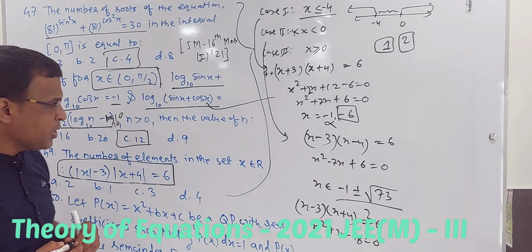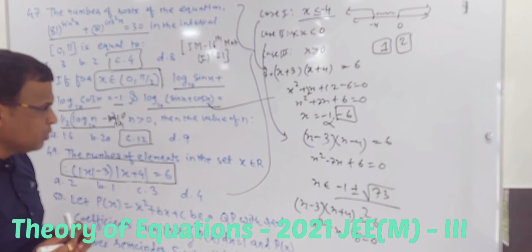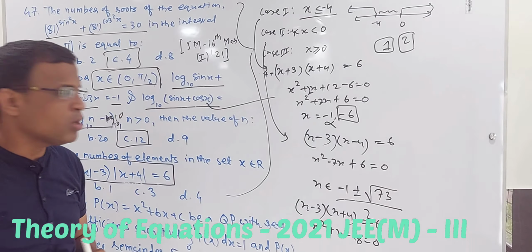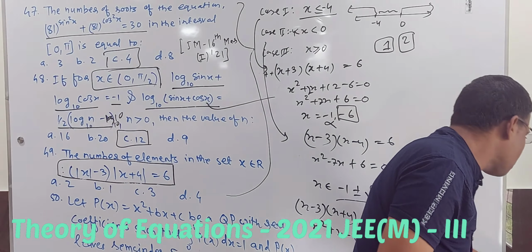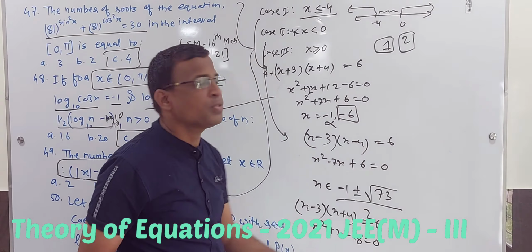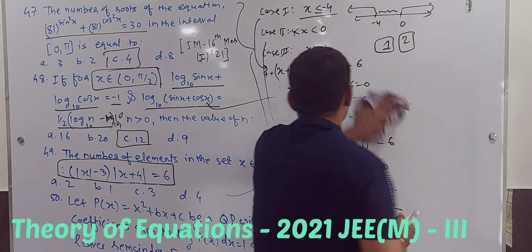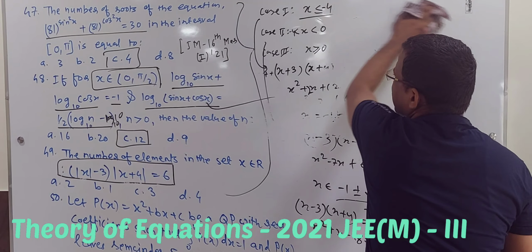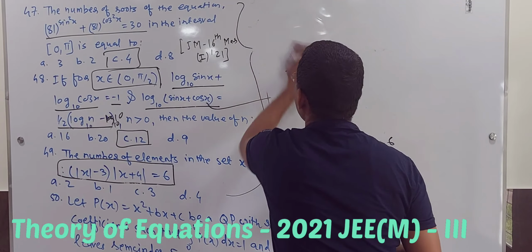And b square minus 4ac, if you go, it will not give you the answer. So you have just two solutions. 1 plus 1, 2 solutions. Fine. So again an easy question based on inequality.